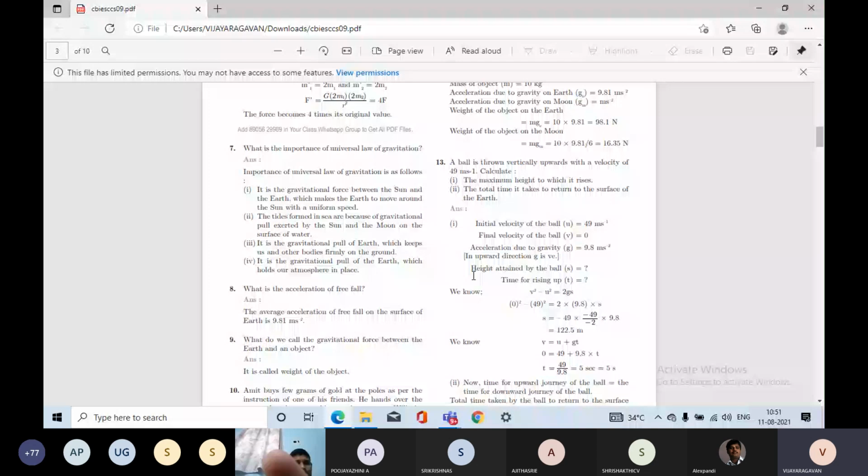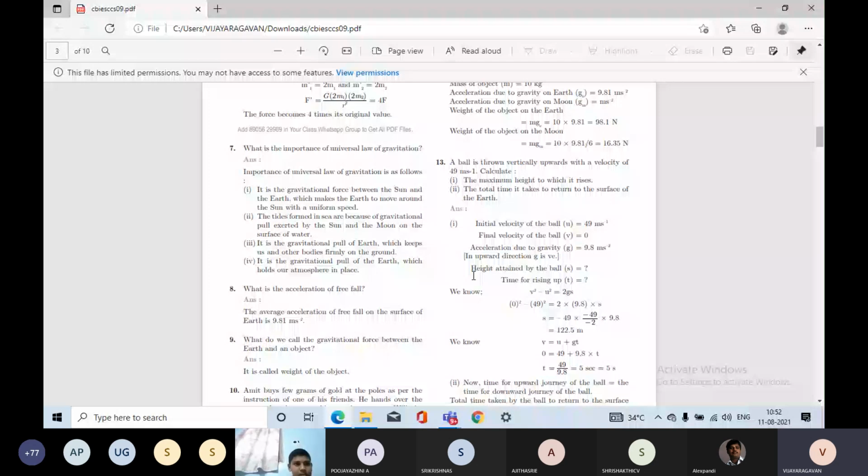Okay, so it is the fourth point. It is the gravitational pull of the earth which holds our atmosphere in place. We are surviving because of the air. We want the oxygen, so that air is over the surface of the earth. That is also attracted by the gravitational pull only. So this is the importance of gravitational pull. The universal law of gravitation is a very, very important thing in this world and in this universe also.